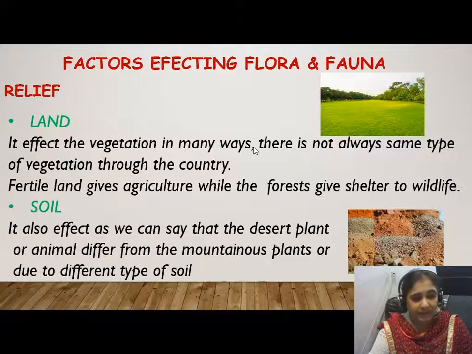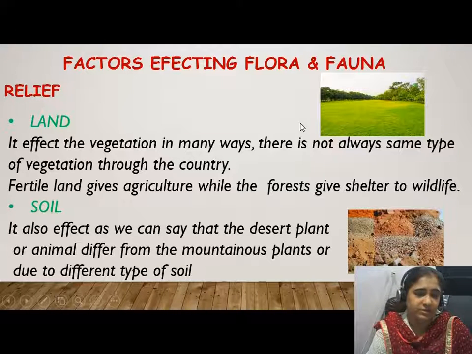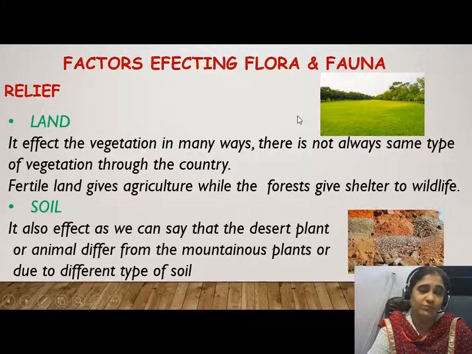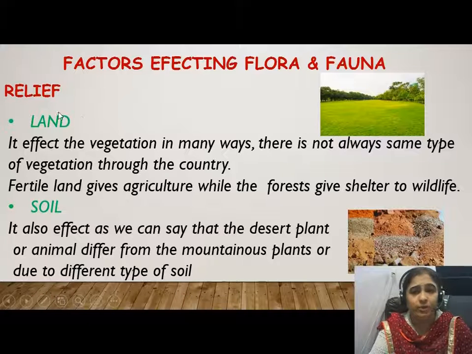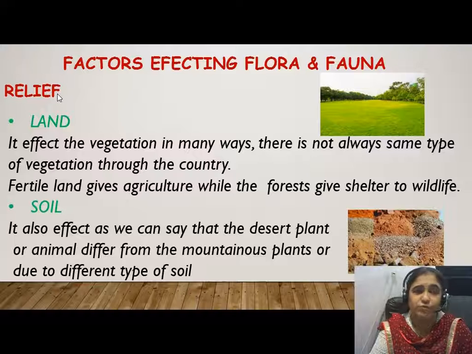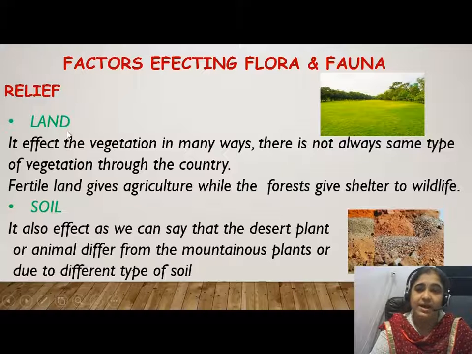Children, now we will talk about the factors which affect the flora and fauna of our country. First, we will discuss the relief features. As we have studied in chapter 2 of geography also about the relief features, the first relief feature which affects the flora and fauna is land. We have studied already in chapter 2 that India is a country with different kinds of landforms.